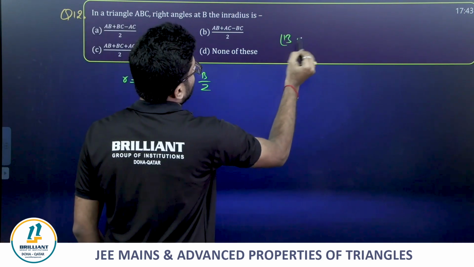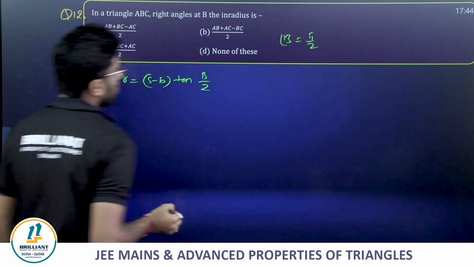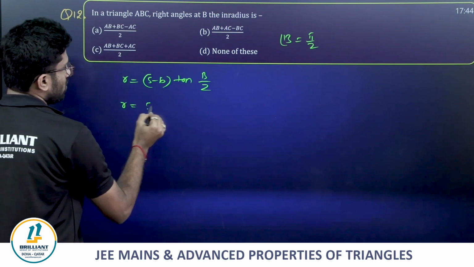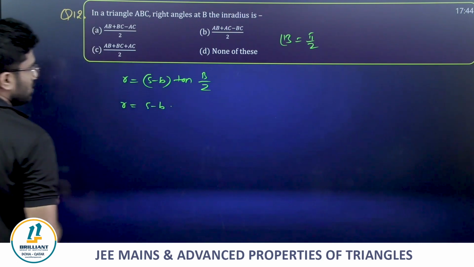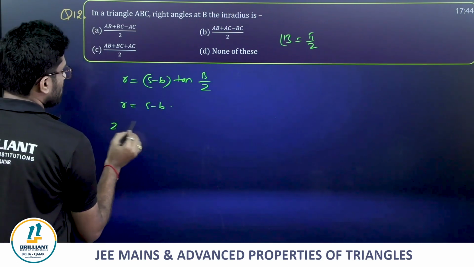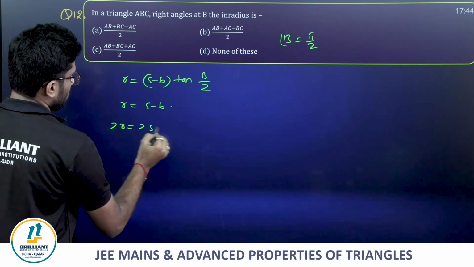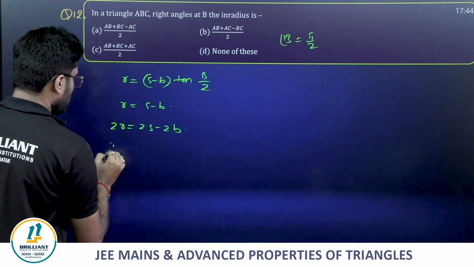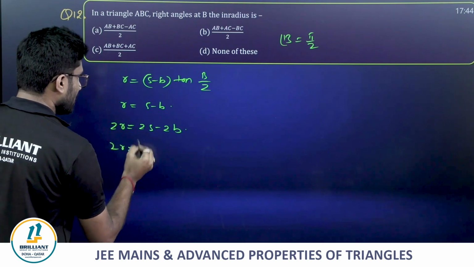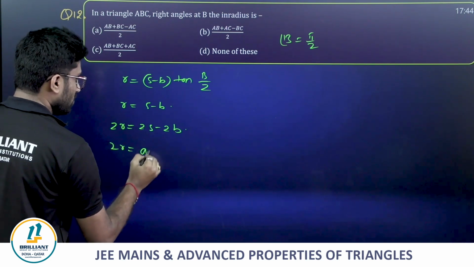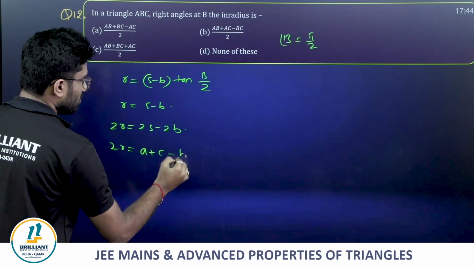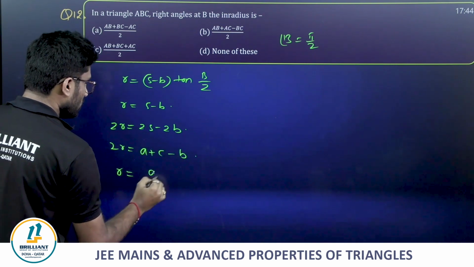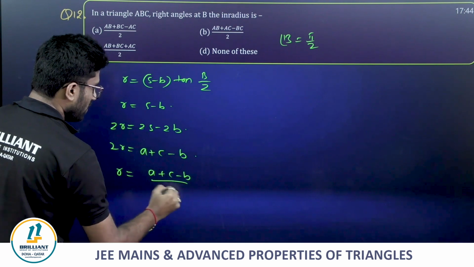Because angle B is equal to pi by 2 now. Now as R is equal to S minus B, 2R is equal to 2S minus 2B. What is 2S, guys? A plus B plus C minus 2B, nothing but A plus C minus B. R equals A plus C minus B divided by 2.